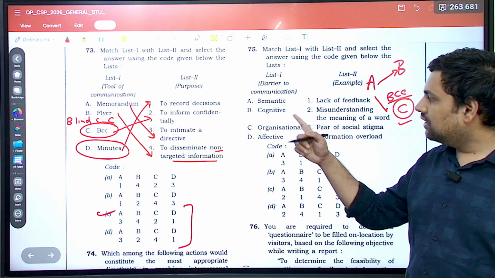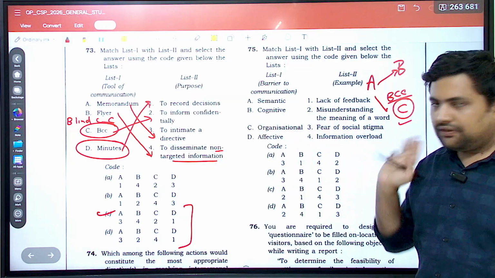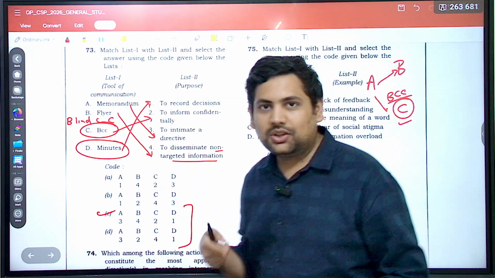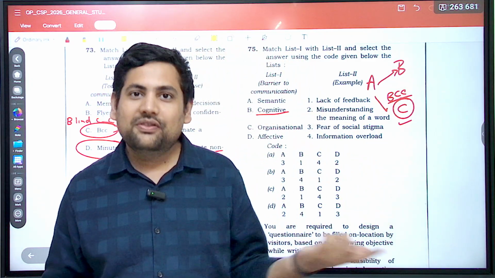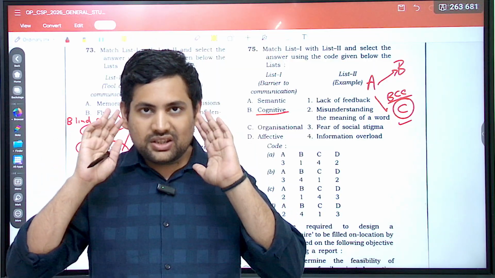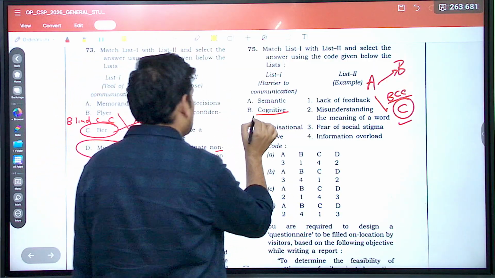So semantic, cognitive, organizational, affective. Now cognitive, you understand, correct? Cognitive ability. We study this in artificial intelligence also. Cognitive means what? That how much is the processing capability, correct?